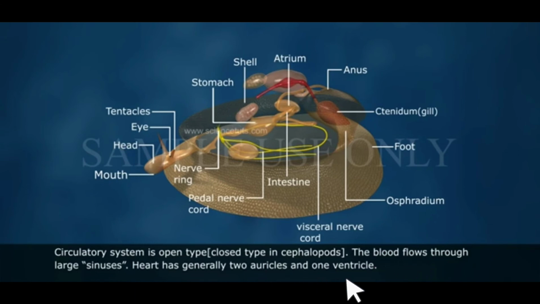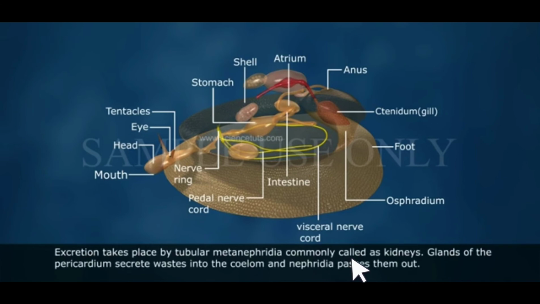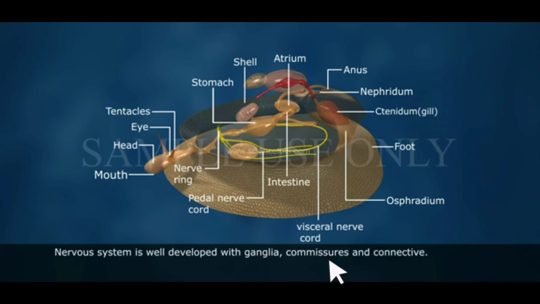Blood flows through sinuses. Heart has generally 2 auricles and 1 ventricle. Right? This is something that we should know. Very beautifully, the respiratory pigment is hemocyanin, which contains copper. Excretion takes place by metanephridia, commonly called kidneys. Glands of the pericardium secrete waste, and this is also not for us to remember much. You don't have to do this much in detail. In short, nephridia is connected with the excretory system. We have already seen that.